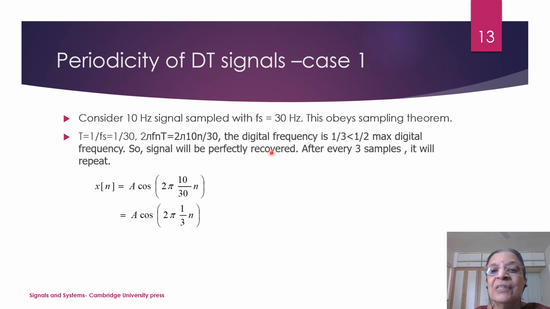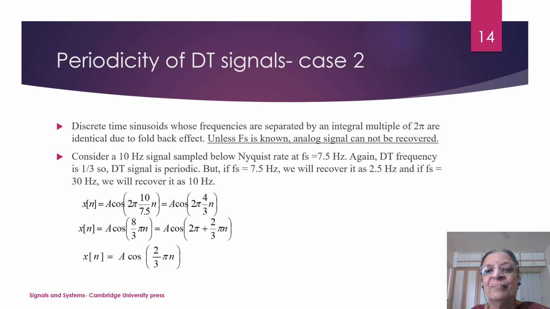2 pi f n, I consider this as the digital frequency. This digital frequency is less than or equal to half, where half is the maximum digital frequency. So in this case, this is valid. And you will find that the corresponding period is 3 samples. That means after every 3 samples, the signal will repeat itself. Right. So this is case 1 for DT signals, wherein we are using the sampling theorem and we are obeying the sampling theorem. Now consider case 2.